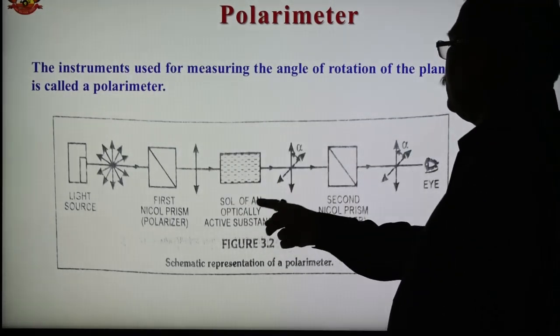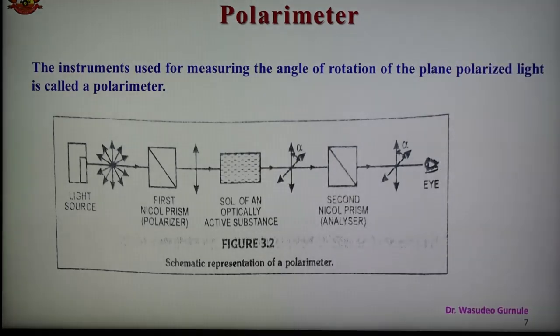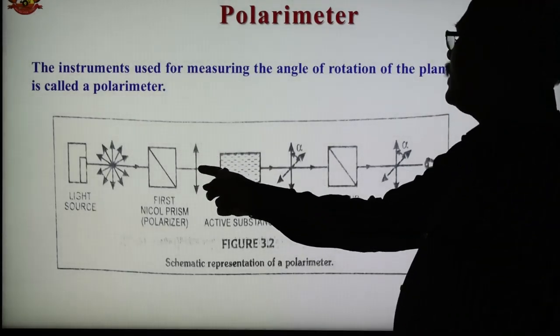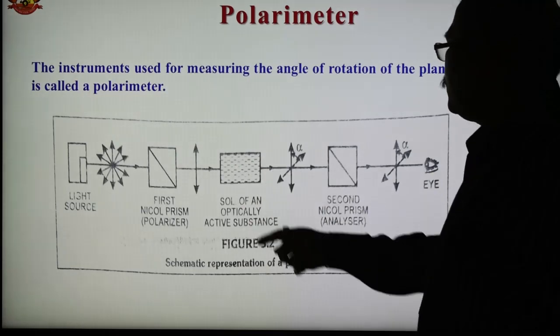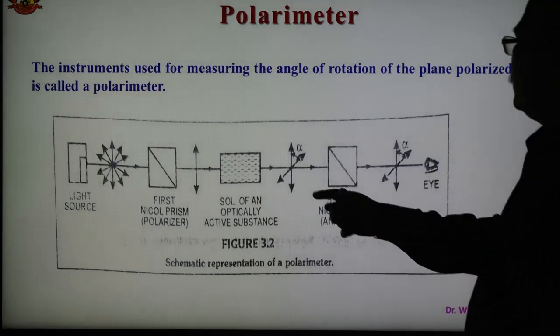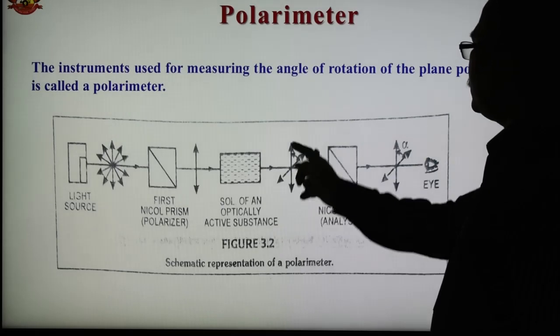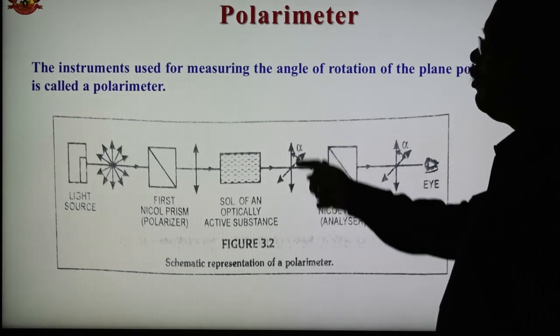After that, the plane polarized light passes through the solution of an optically active substance. After passing through the solution of the optically active compound, it makes an angle. Here is the vibration; they vibrate only in one plane.